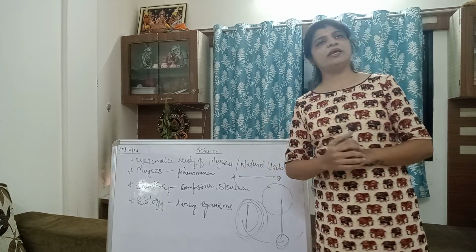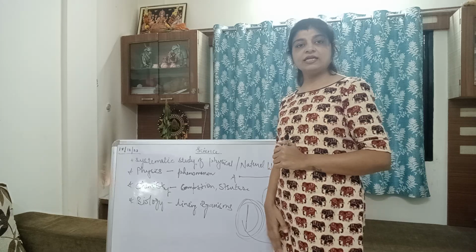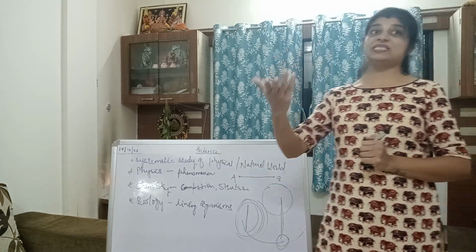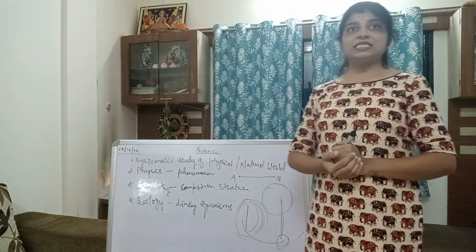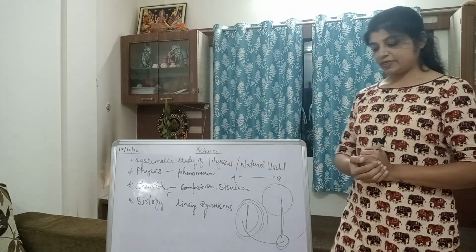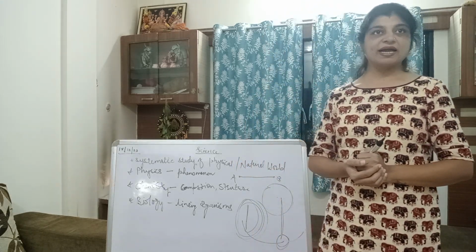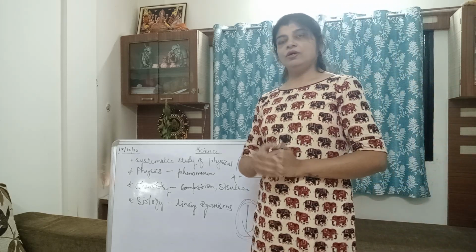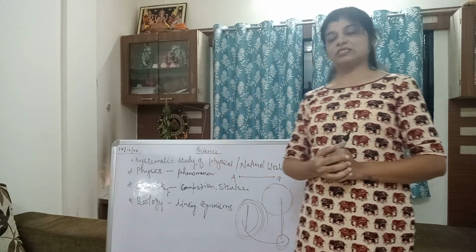But let's not make it complicated for class 6. So what I have made you understand till now is motion. Motion means when a body moves from one place to another place. Displaces, I use this word. Displace means to change the place. Displacement, actually, is a vector quantity. Displacement needs the direction and magnitude also. What it is, I'll let you know a little later. So when a body moves from one place to another place, in easier language, that is called motion.